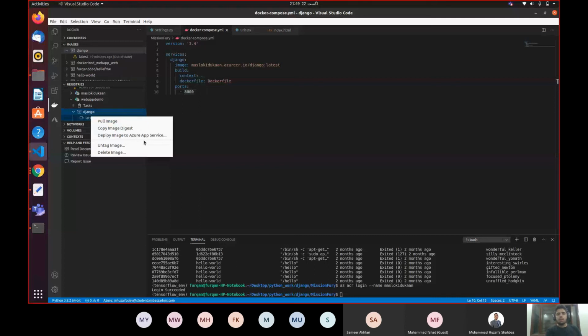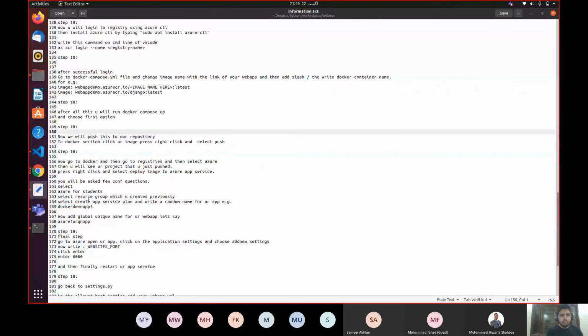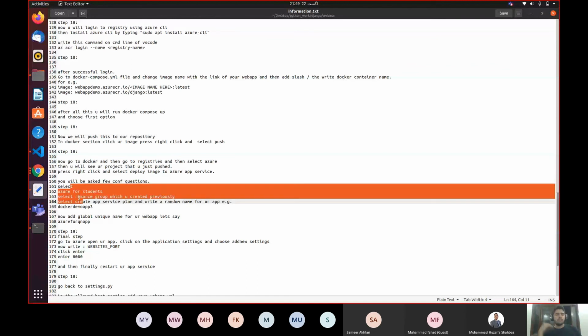And when you click this, you will see a command palette open up over here and it will give you certain questions. What will be those questions? It will ask you which Azure subscription are you using. You are gonna select Azure for Students because you're using a student subscription. Secondly, it will ask you which resource group you want to use.